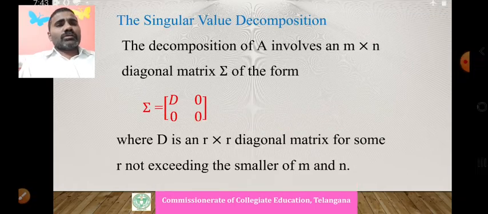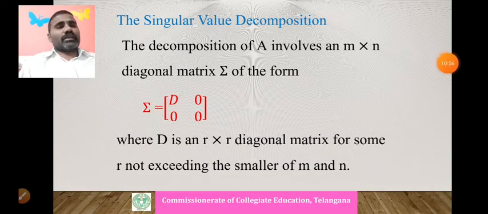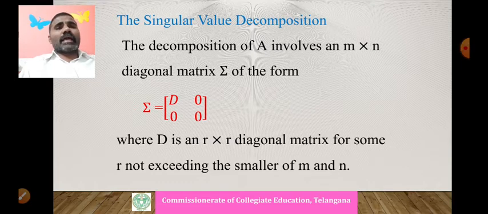Now we can define the singular value decomposition of a matrix. What is the singular value decomposition? The decomposition of A involves an m by n diagonal matrix that is denoted by sigma. This is a powerful notation.